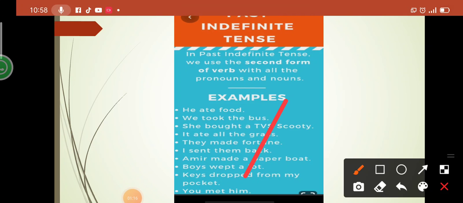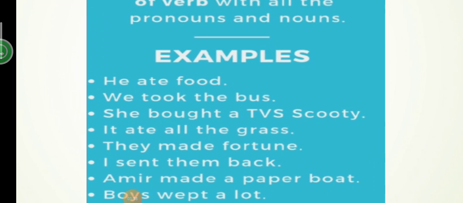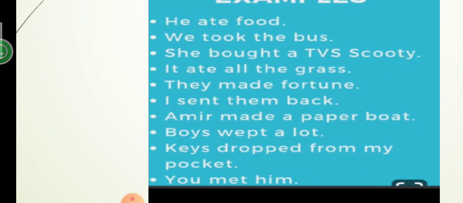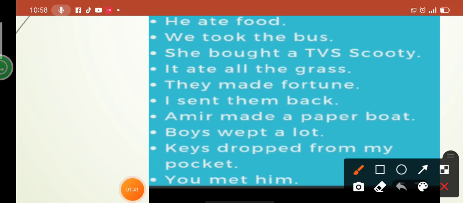Here are some examples. We ate food. Sorry, he ate food. We took the bus. She bought a scooty. It ate all the grass. They made a fortune. I sent them back. Amir made a paper boat. Boys wept a lot. Keys dropped from my pocket. You met him. So can you tell me what the second form of verbs are here?